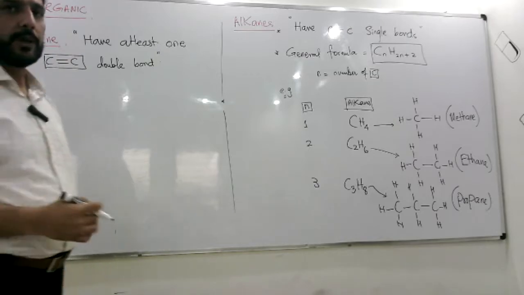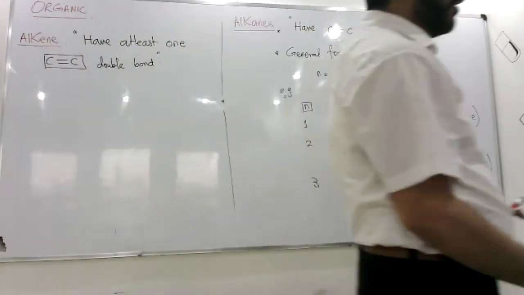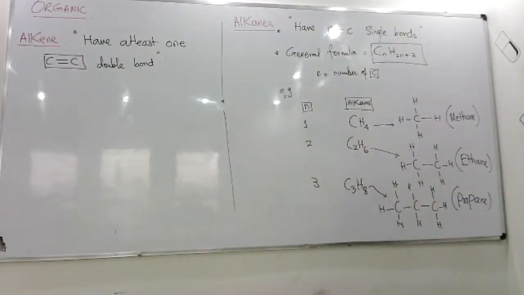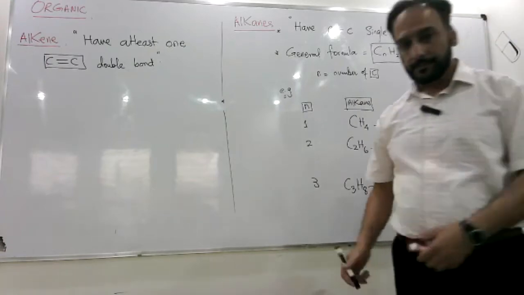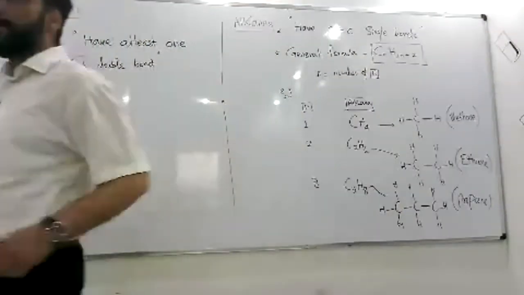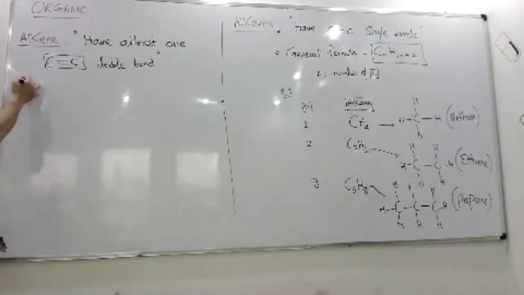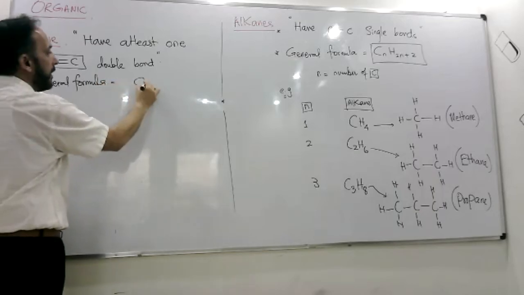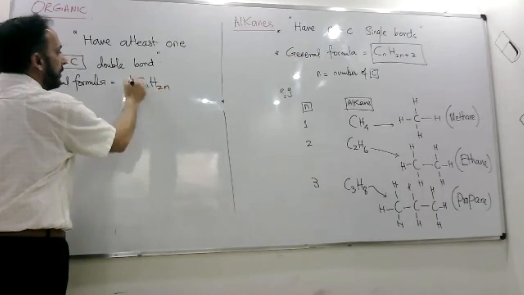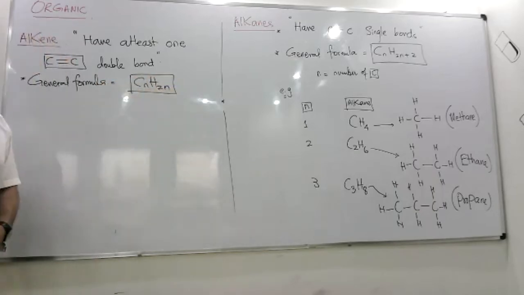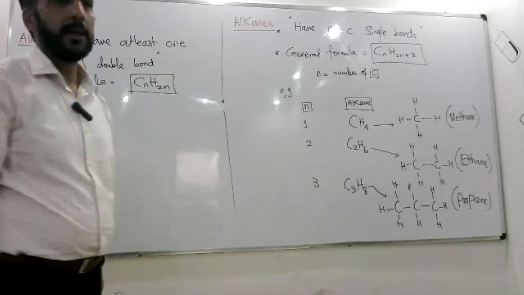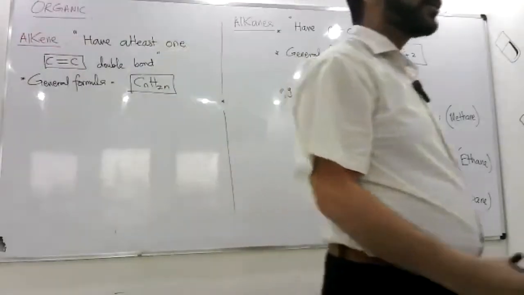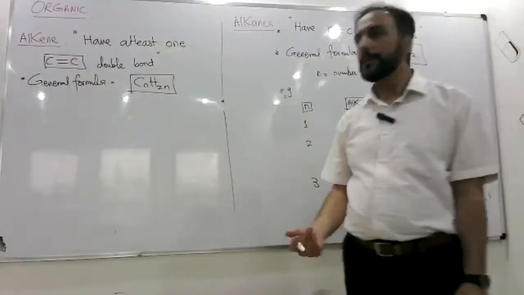There must be at least one double bond. As I said, there could be more double bonds too, लेकिन minimum एक होना must. Now, the general formula for alkenes is CnH2n. Like the number of hydrogen is twice as much of carbon, for instance.